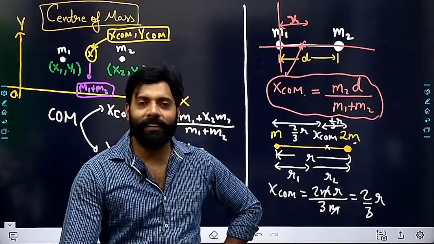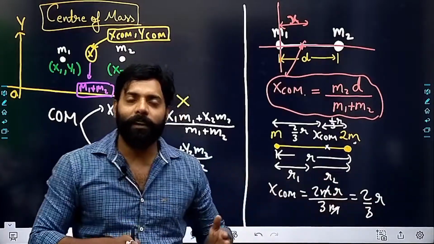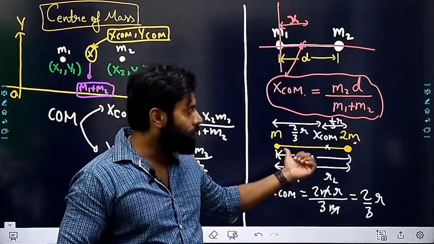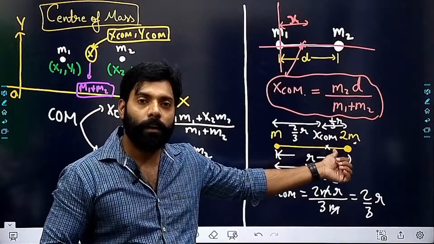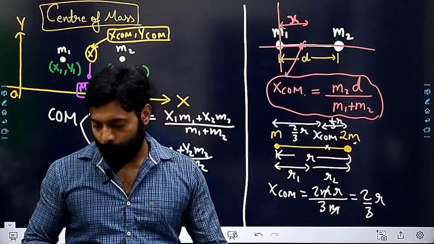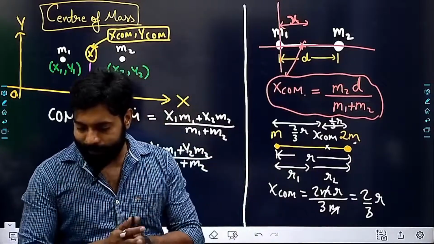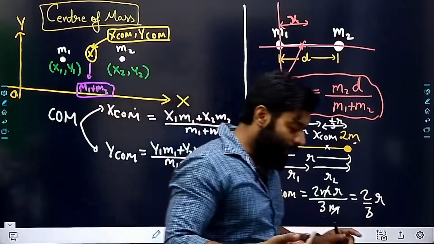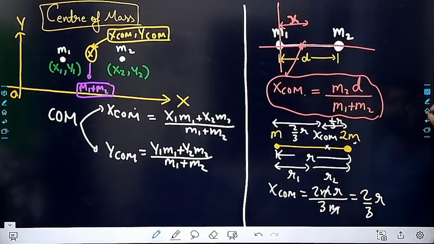So this is a mass digger. It will be closer to the mass which is higher. So the center of mass is towards the mass which is higher in magnitude, so it is shifting towards 2m. Is this point clear to you? Shall I move? I am moving forward.